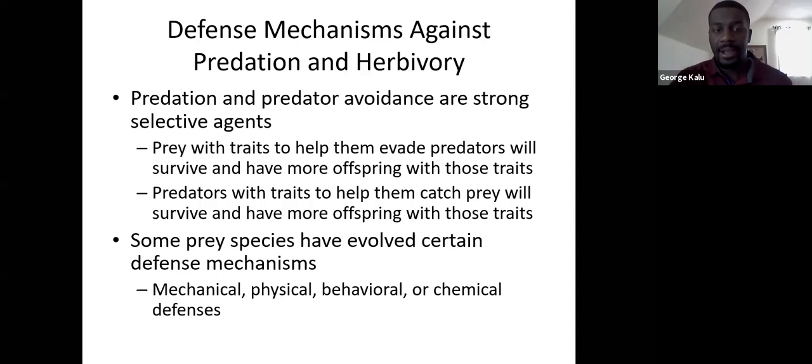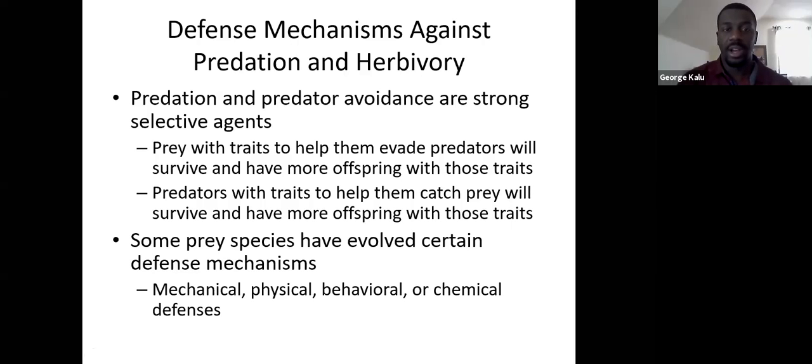All right. So in addition to that, one other thing we're going to see here is that certain prey have evolved specific defense mechanisms, specific adaptations that can help them escape their predators or engage in predator avoidance. These different types of defense mechanisms can be mechanical, physical, behavioral, or chemical. We'll take a look at some of these defense mechanisms.